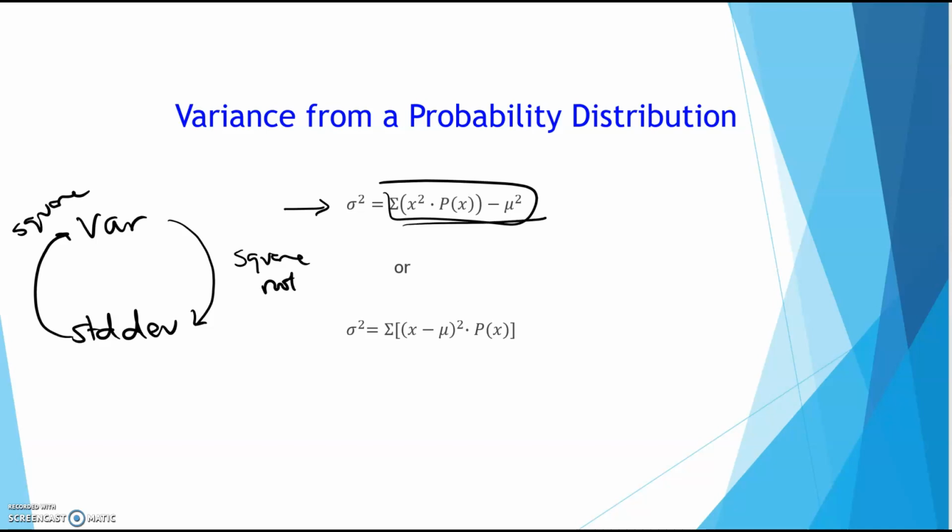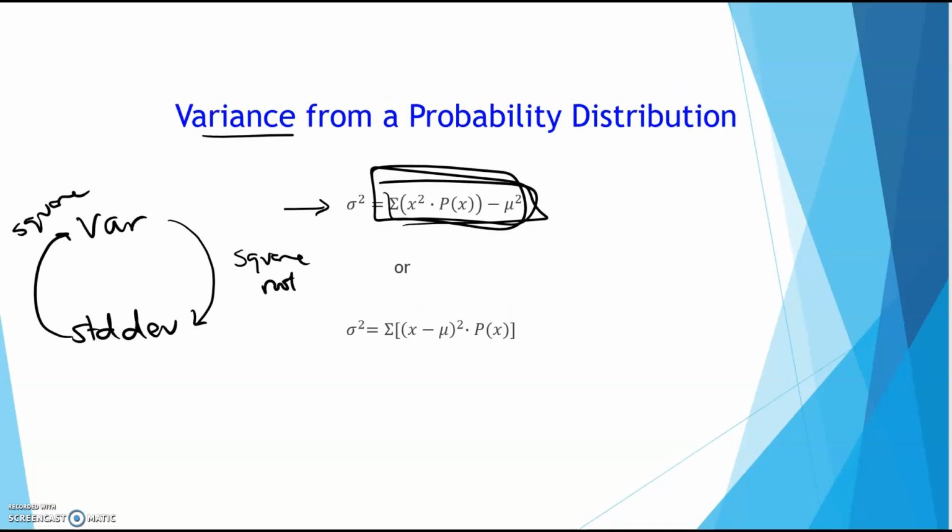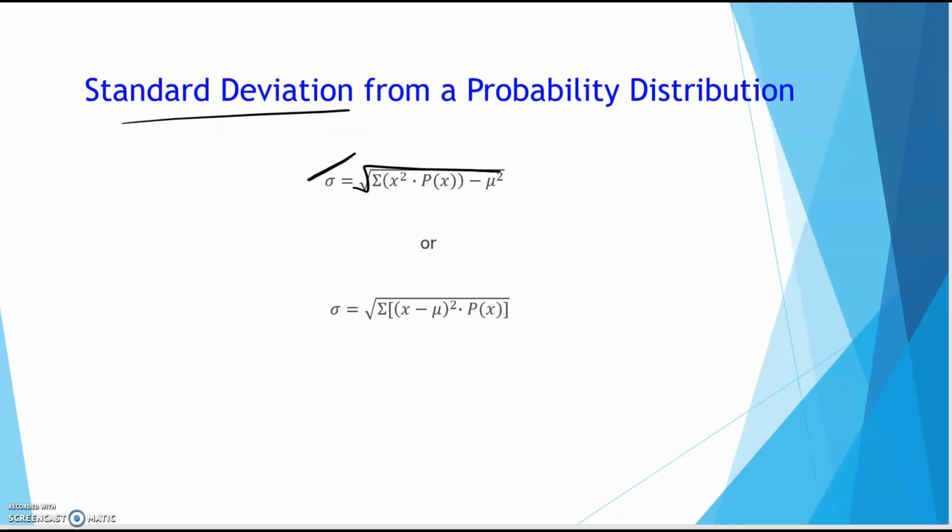Notice everything inside here is exactly the same, except now you've got a square root over it. So you can use either one of these formulas for variance, and either one of these for standard deviation.